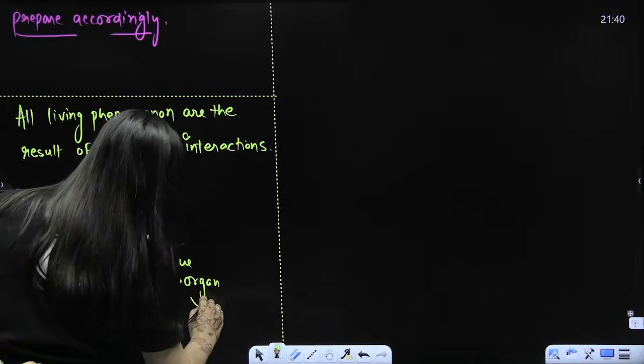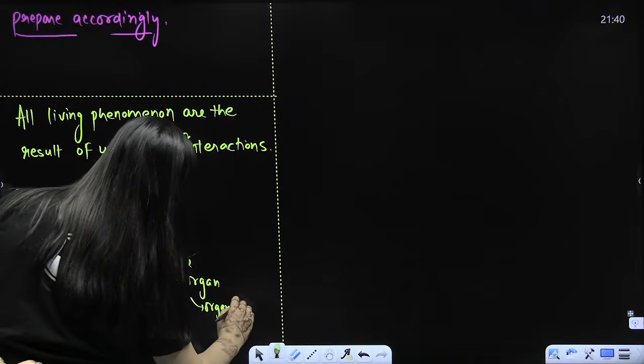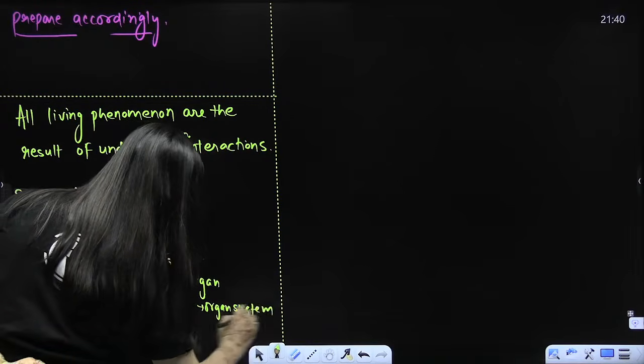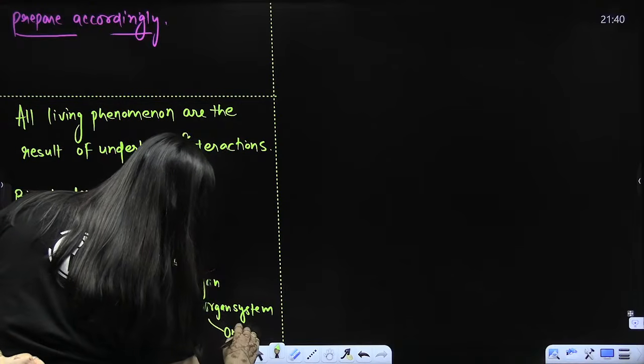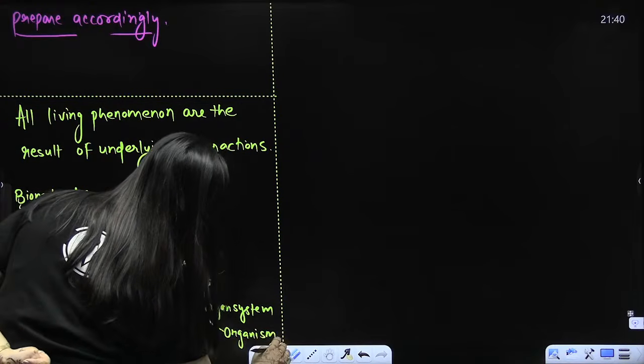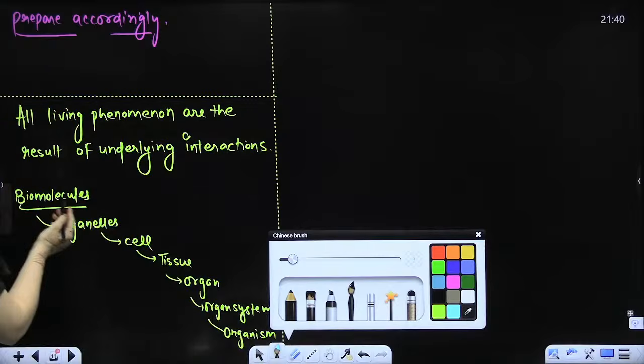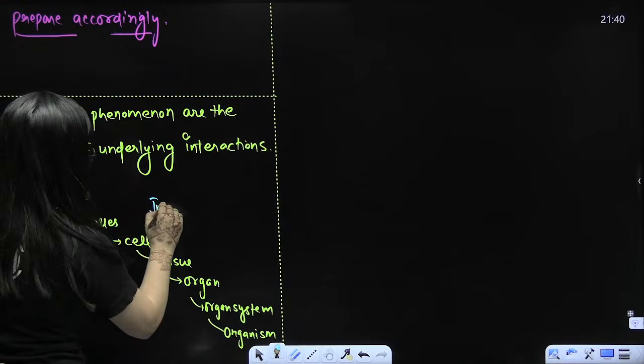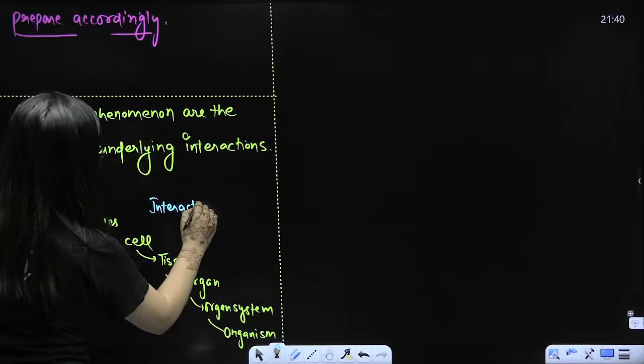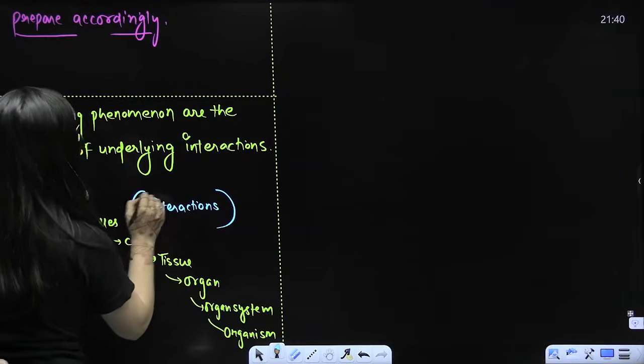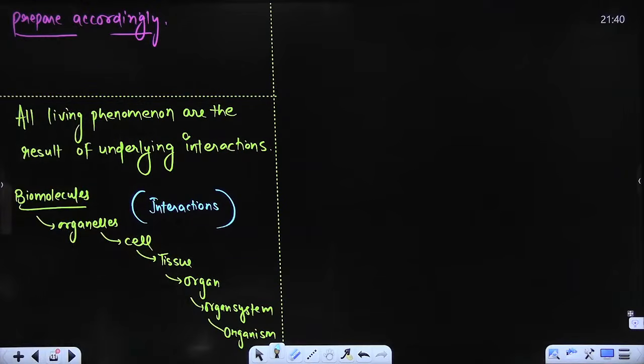And organ will make organ system. And then there is an organism. So this is all the result of interactions, right? All the interactions are going on. Am I clear? Any doubts?